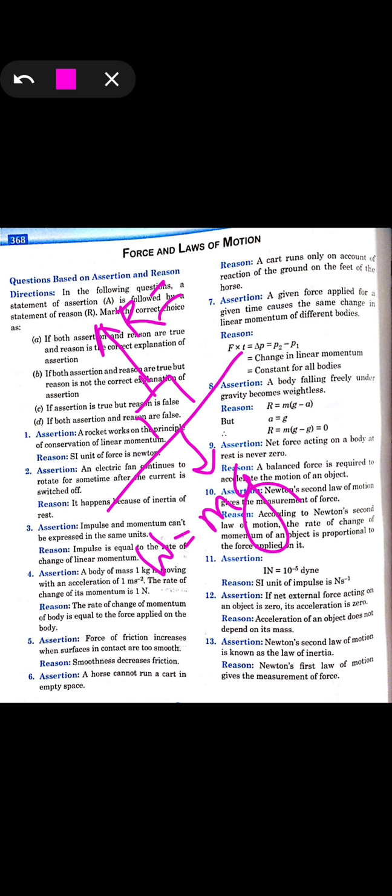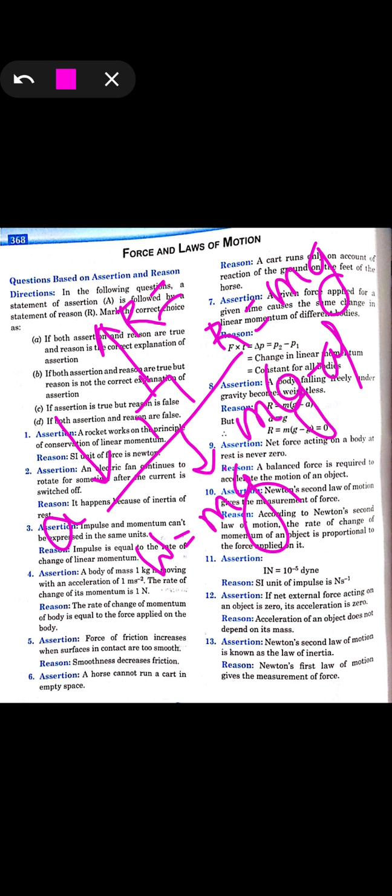So R will be given as the reaction force. Now we know that both are in the opposite direction, so R will be balancing the other. So R is equal to mg. Now we know that the gravity and the acceleration, because the body is falling, both will be in the downward direction, right? So it will be given that R = mg minus a.